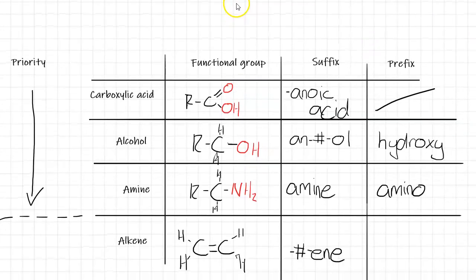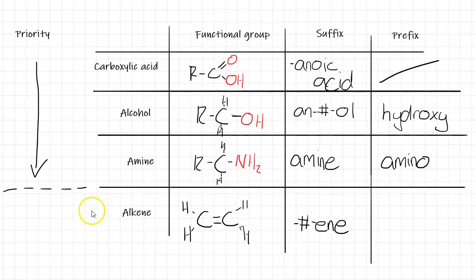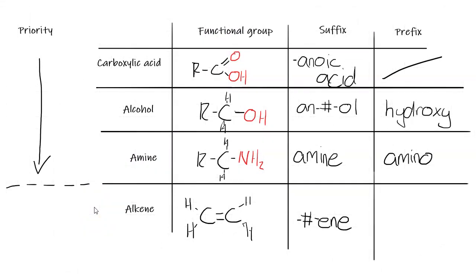So this table would be quite useful for you when naming organic compounds. The carboxylic acids, alcohols, and amines all have a priority order. Alkenes kind of come into this, but for level 2 we don't need to know it. So if we see a carboxylic acid and an alcohol, the carboxylic acid is more important than the alcohol, and we'll learn what impact that has on naming the organic compound.